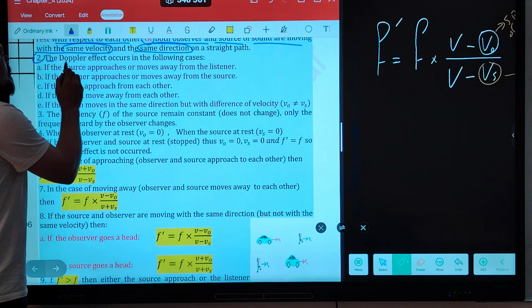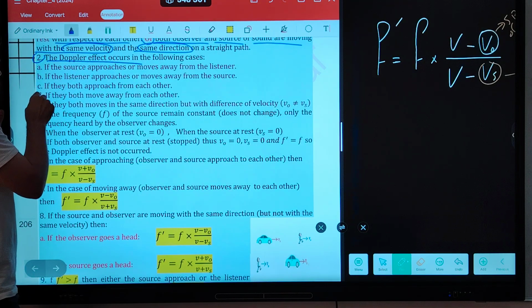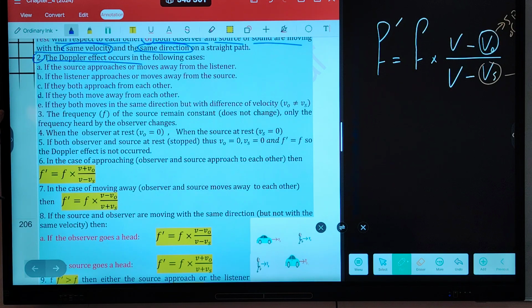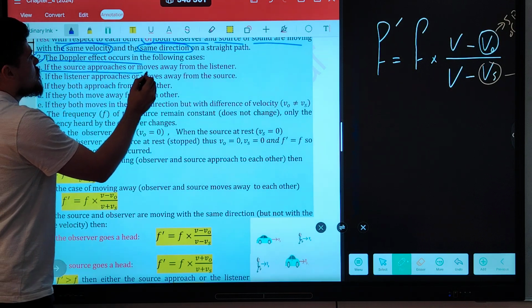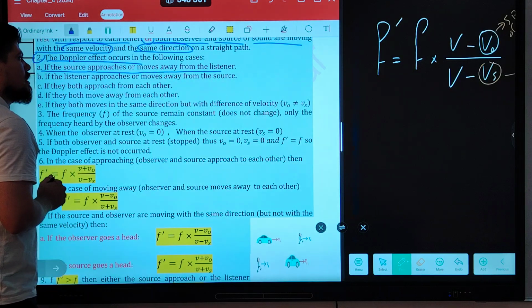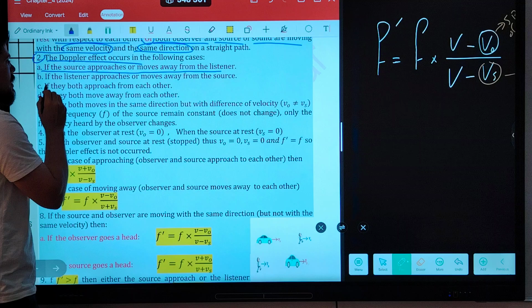Number two, the Doppler effect occurs in the following cases: 1, 2, 3, 4, 5, or A, B, C, D, E. In these five cases, the Doppler effect will occur. The first case: if the source approaches or moves away from the listener, the Doppler effect will occur.